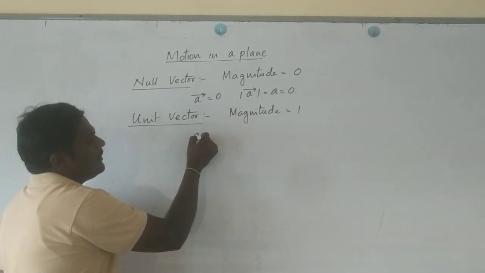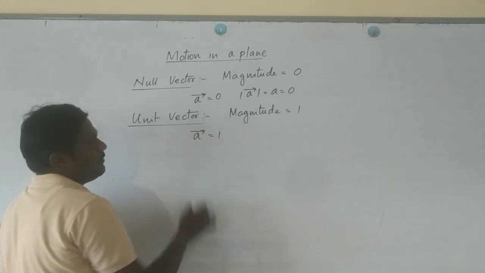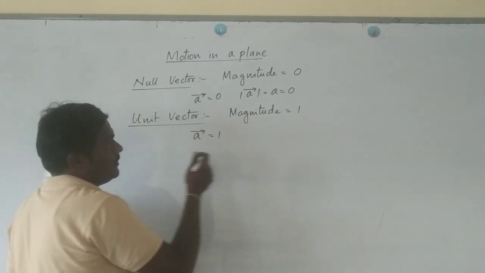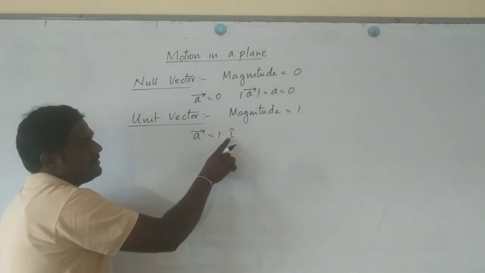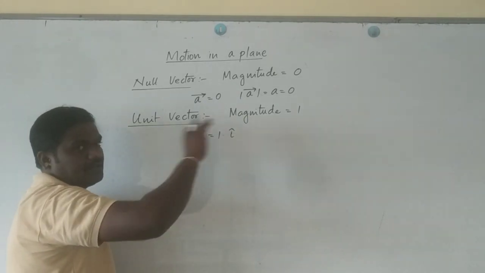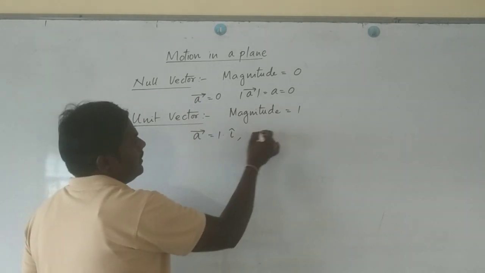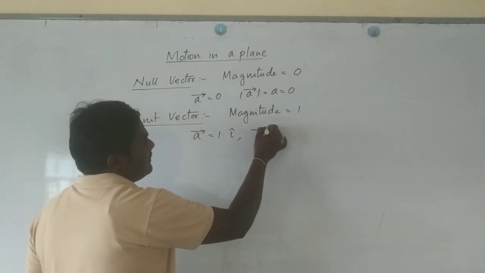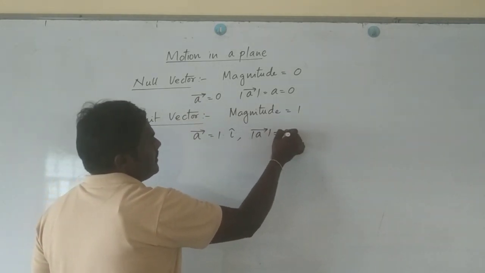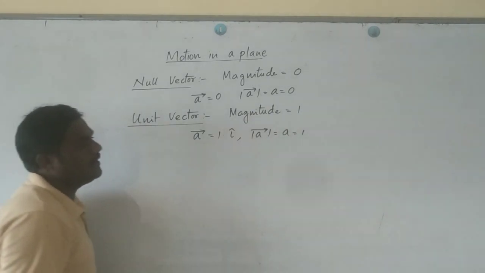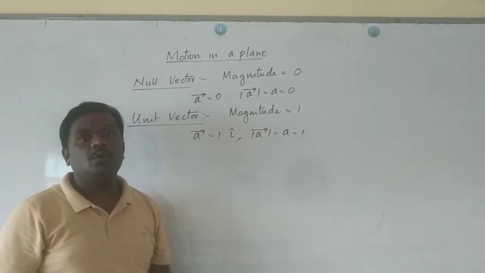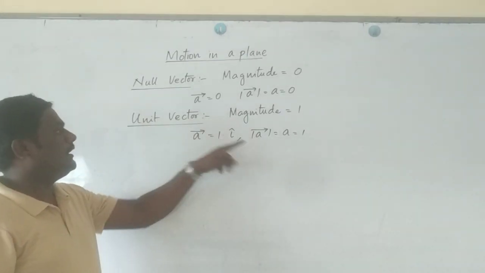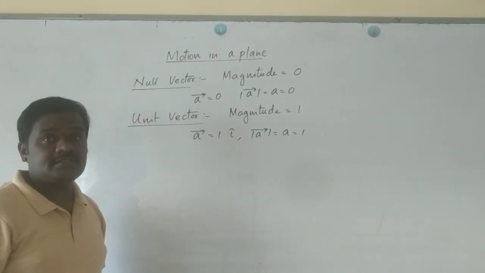For example, take A bar is equal to 1, assume, and let's say I cap, which represents a unit vector along the x-axis. Now here I write modulus of A bar is equal to A is equal to 1. What does it mean? The magnitude of the vector is equal to 1. So then A bar is called a unit vector.